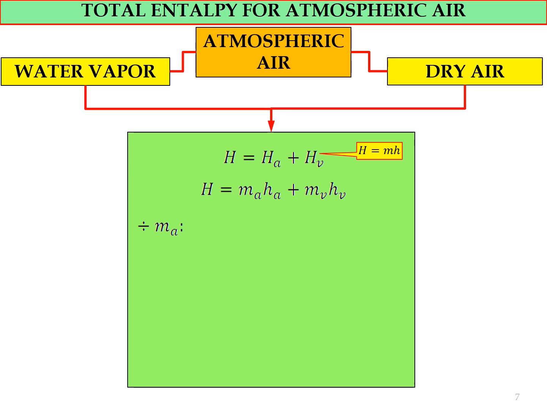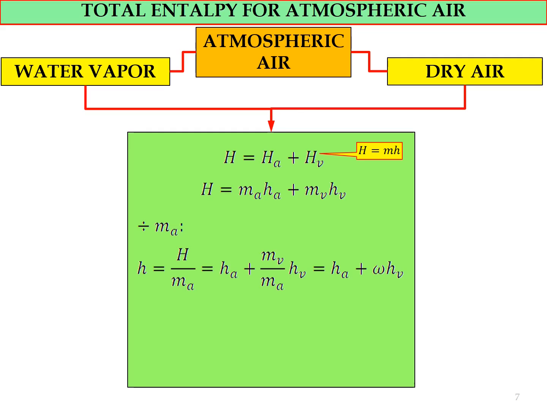Now if we divide the second equation of total enthalpy by the mass of dry air, we will get the third total enthalpy equation, which is the total specific enthalpy, small h, equal to total enthalpy divided by mass of dry air, equal to specific enthalpy for dry air plus mv divided by ma multiplied by specific enthalpy for water vapor, also equal to specific enthalpy for dry air plus specific humidity multiplied by specific enthalpy for water vapor.